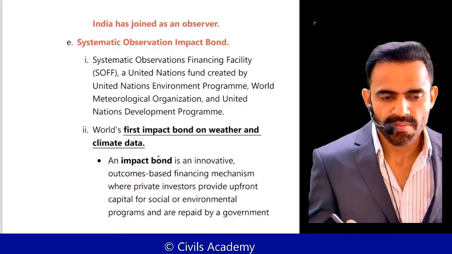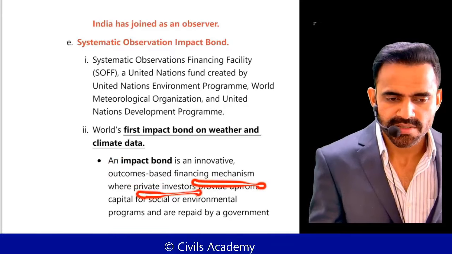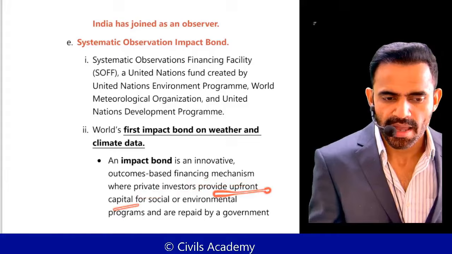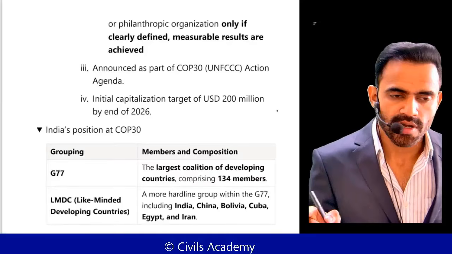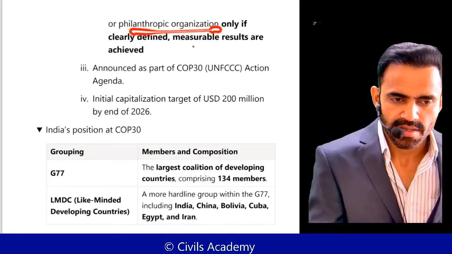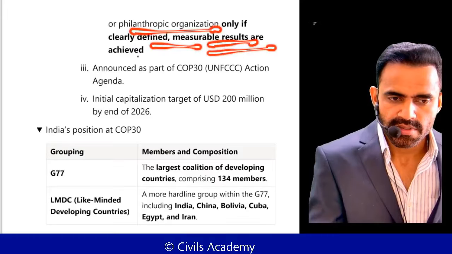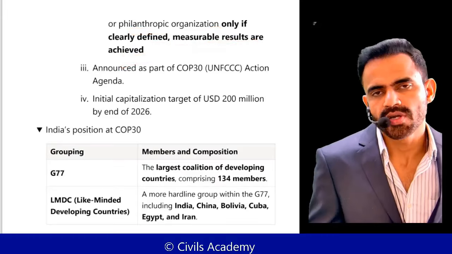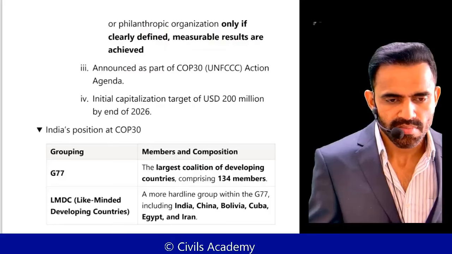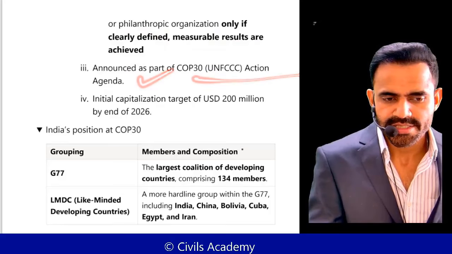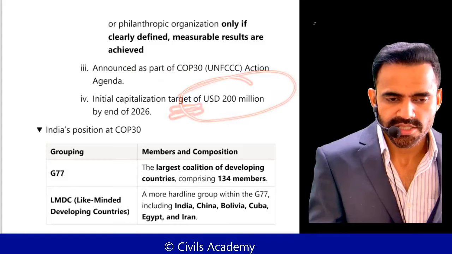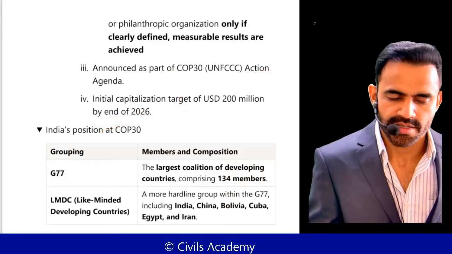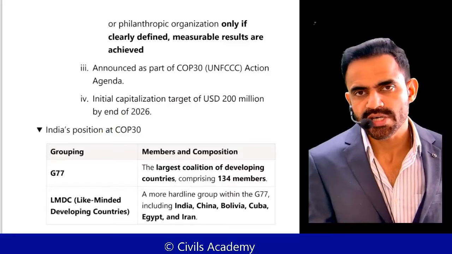It is an outcome based financing mechanism where private investors provide capital for social and environmental programs, and they are repaid by the government. They will be repaid on outcome or on impact if clearly defined measurable outcomes are achieved. Okay. So this was announced as a part of COP30, and the initial capitalization target is $200 million by 2036. So these were some of the important outcomes.